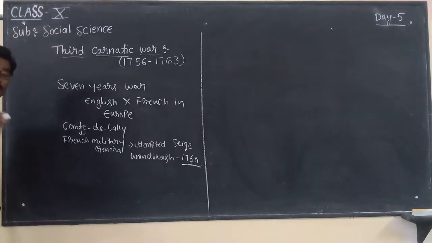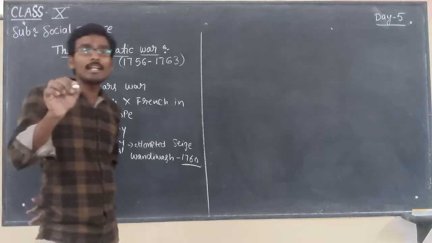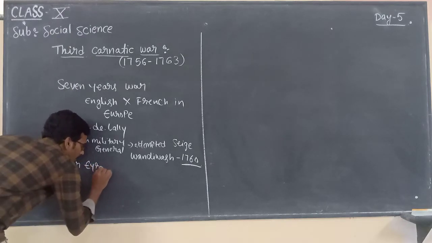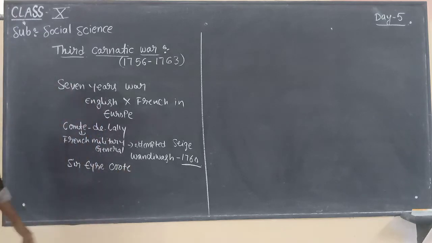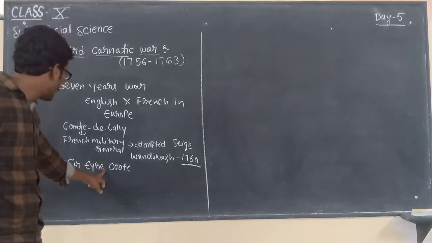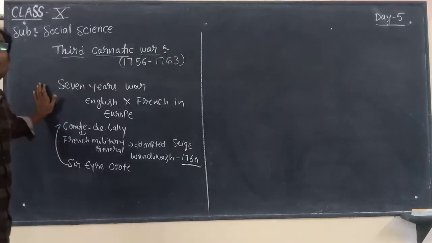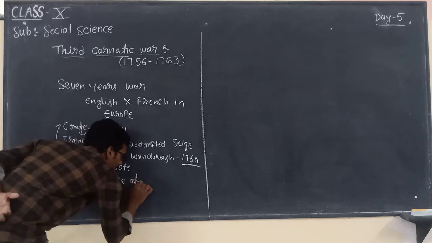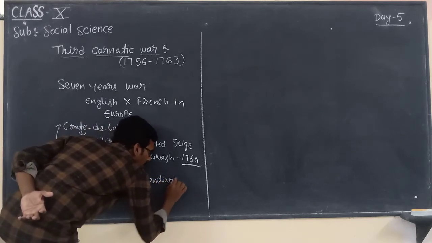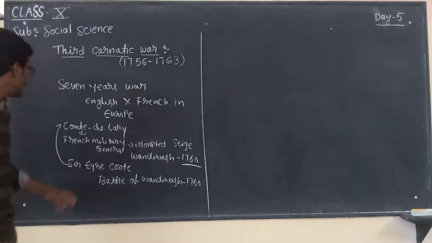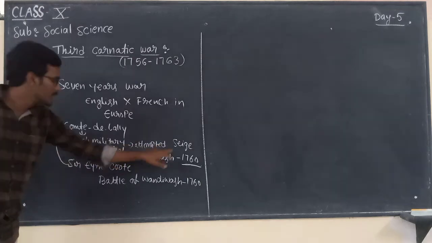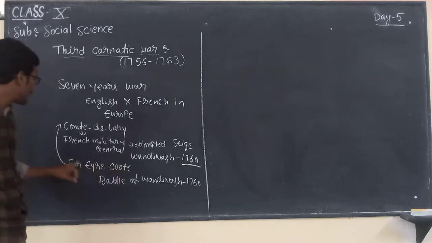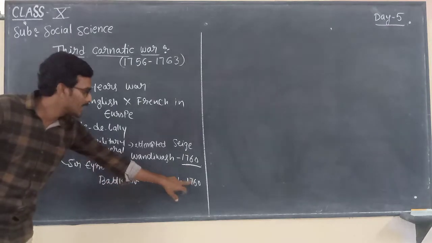At that time, the British military general, Sir Eyre Coote, defeated Count de Lally in the Battle of Wandiwash in the year 1760.